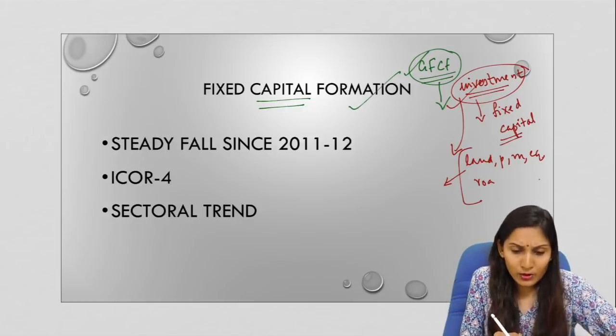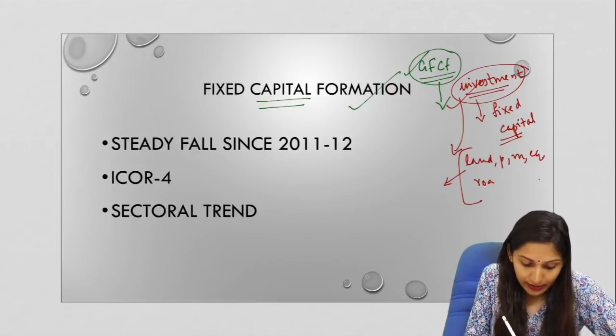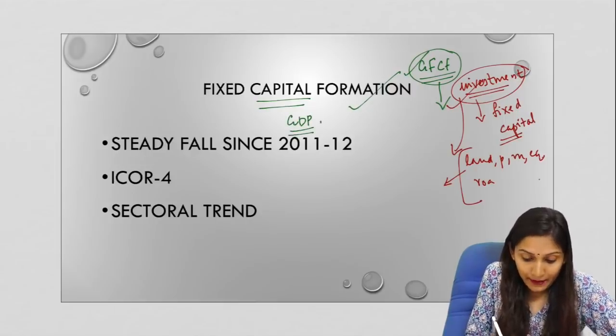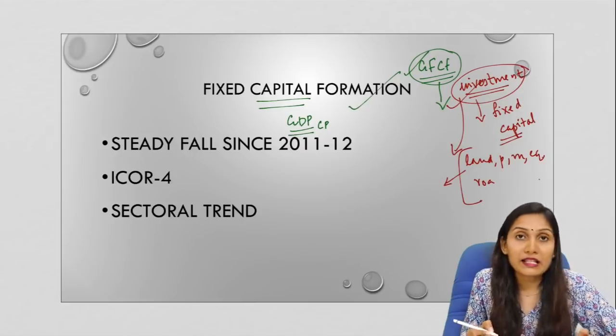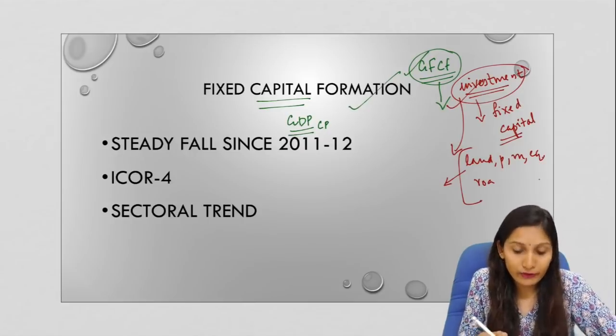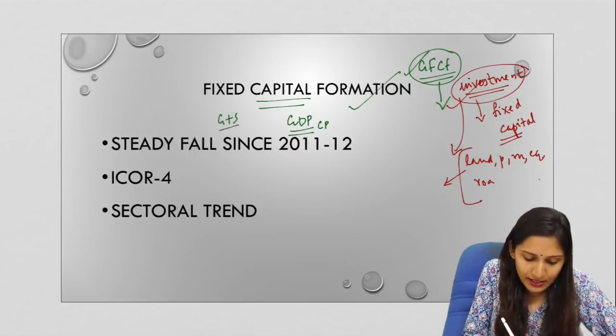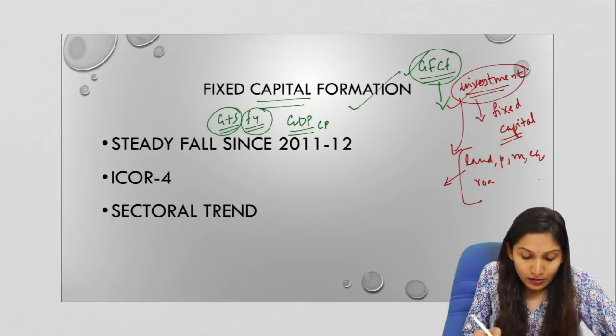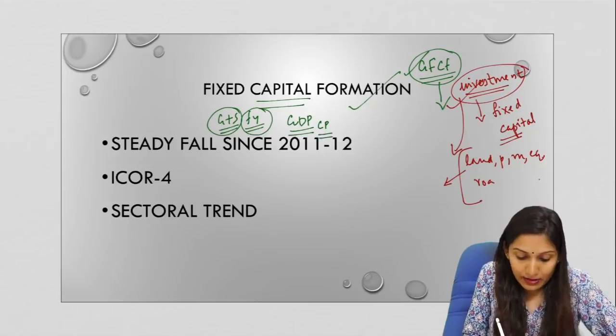So, the gross fixed capital formation relative to the GDP, that is gross domestic product, at current prices. We know that GDP is the monetary value of all the goods plus services produced in an economy within a financial year. Now, there are two types of GDP. One is current price and the second one is constant price.